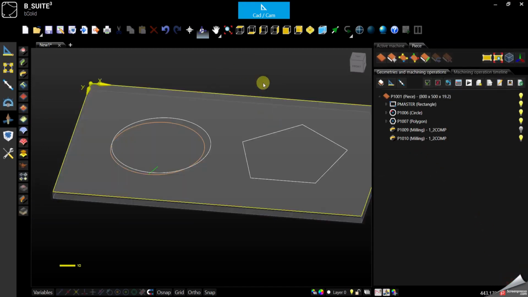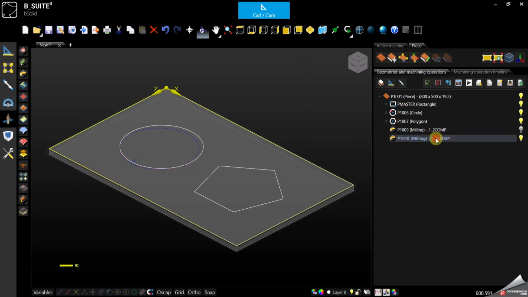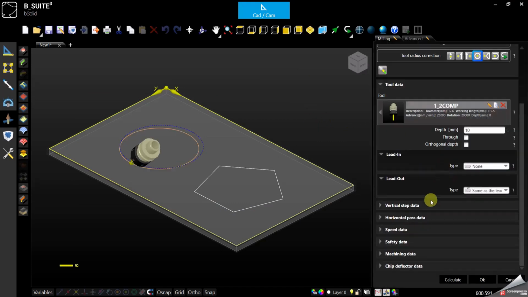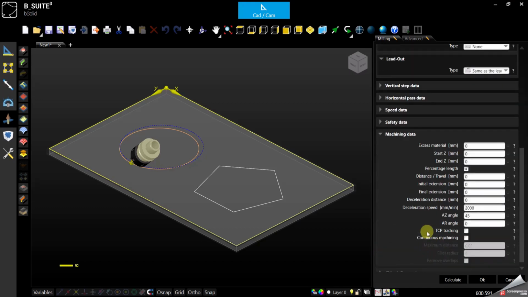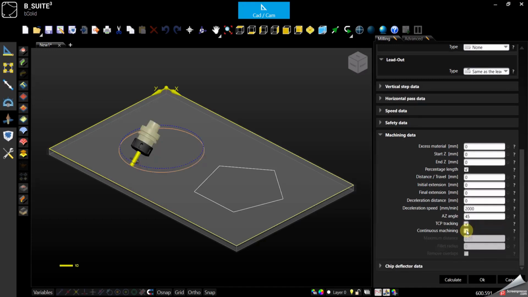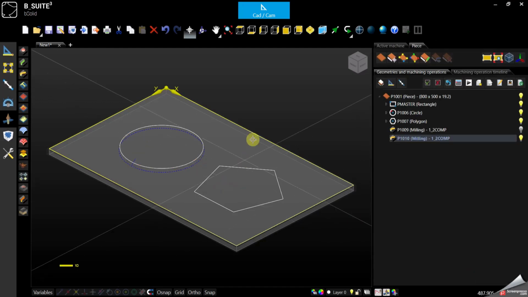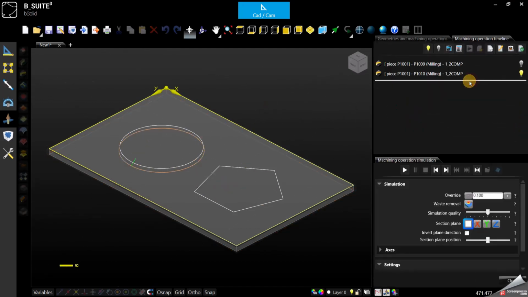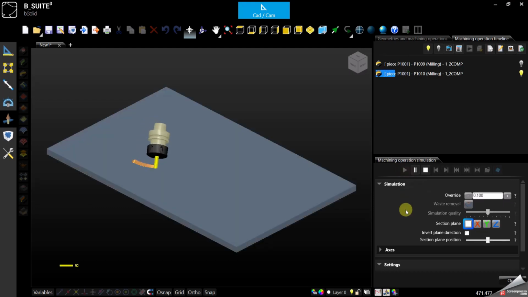Instead, if I want to do a chamfer all around, of course this can be done with a 5-axis or a 4-axis machine with an aggregate with the proper orientation. You can also enable the TCP tracking, so it will follow the geometry with the specific angle, but also rotating the z-axis around.